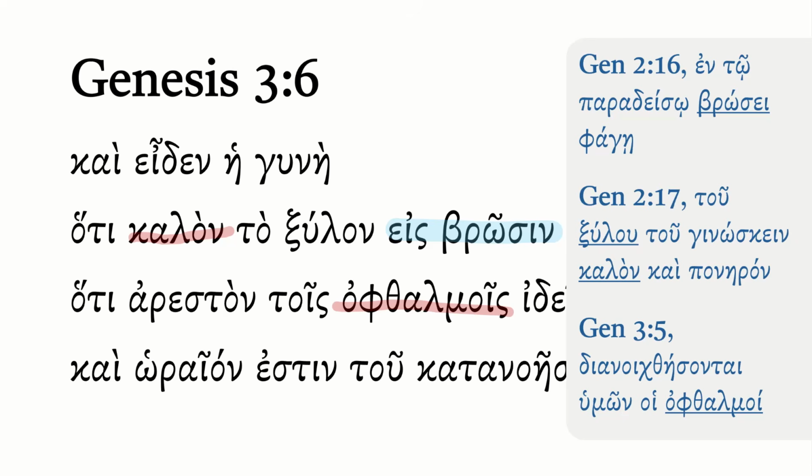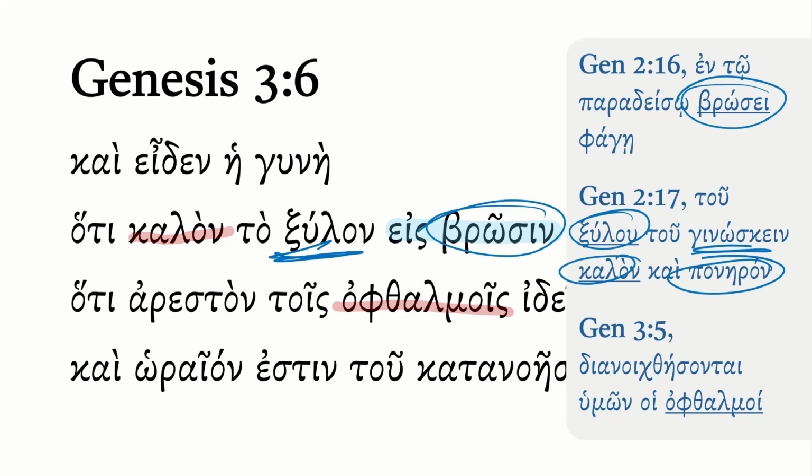So if you go back to Genesis 2:16, we saw that God is giving them the fruit of the trees as food. So we see brosis here being repeated in the narrative. Then Genesis 2:17, that's the prohibition. So you're not supposed to eat from the xulon. We see that again, to know good and evil. So that's what God is withholding from them.